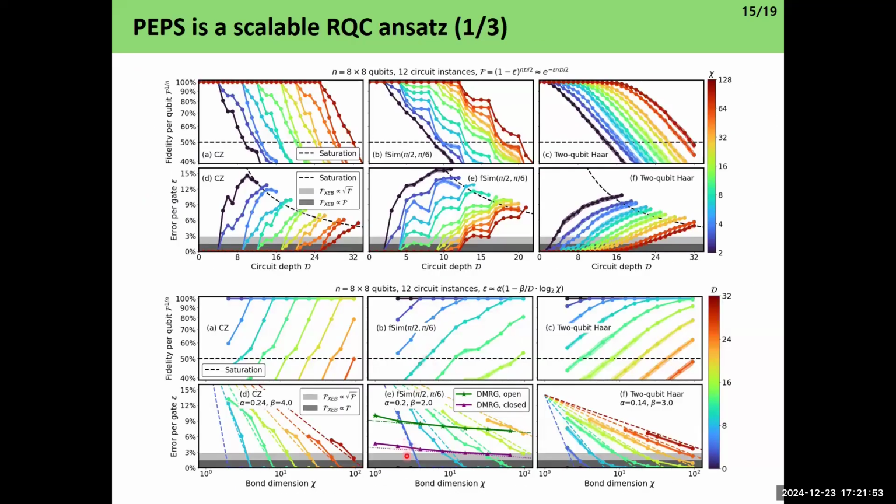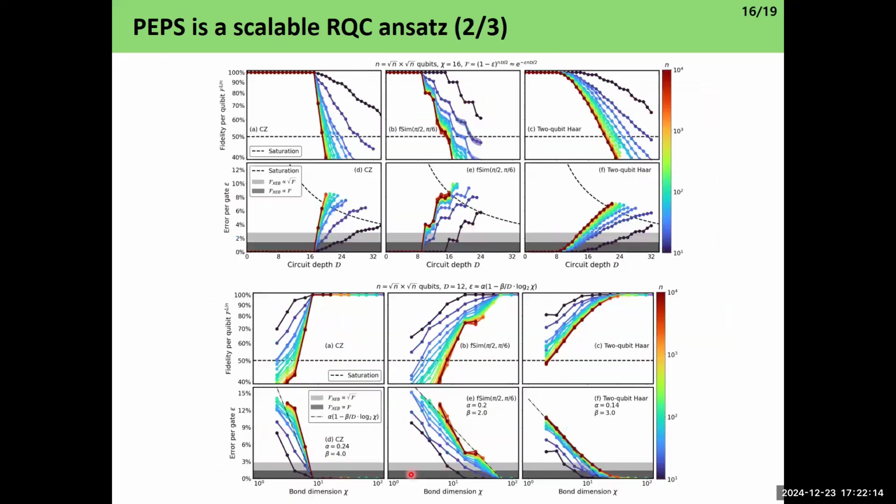What we discovered is that our PEPS simulations have much better scaling in terms of the same bond dimensions. At the same bond dimensions, our PEPS algorithms have a much steeper decrease in error per gate rate. So it is much more accurate. And we can also go below Google's experiment threshold at a certain amount of bond dimensions, given by this gray shaded area. Since PEPS is scalable, we can go up to 10,000 qubits. So you can see that n is of order 10,000, 10 to the power of 4.